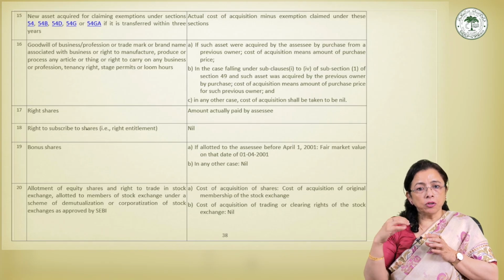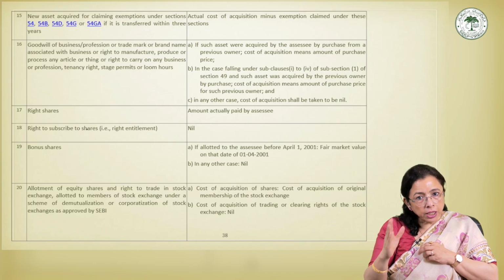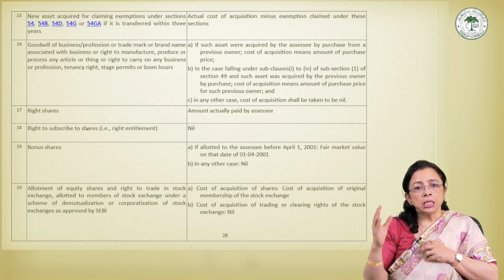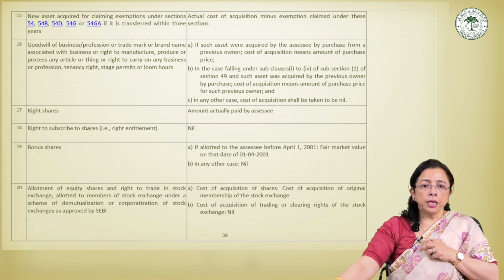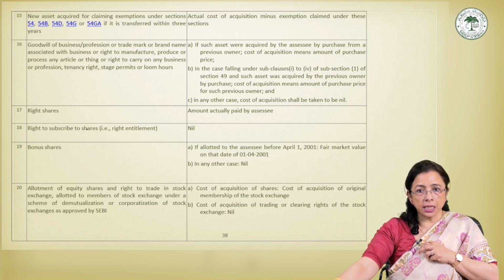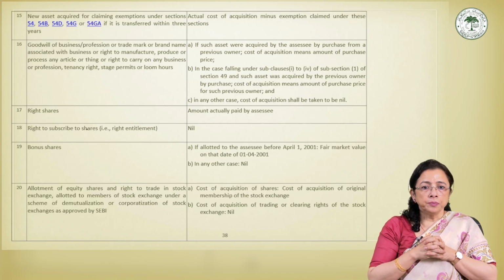After corporatization and demutualization, members received equity shares of the stock exchange company and separate trading or clearing rights. In order to determine the COA in these cases, some special rules have been prescribed.